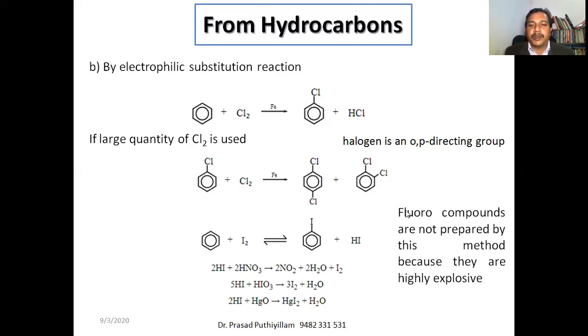Whereas we cannot prepare fluoro compounds easily. We can prepare them, but the reaction will be explosive in nature. Therefore, without proper precautions, we cannot prepare fluoro compounds. They will explode, so we have to control the reaction. If it explodes, that means the chemical is not there.